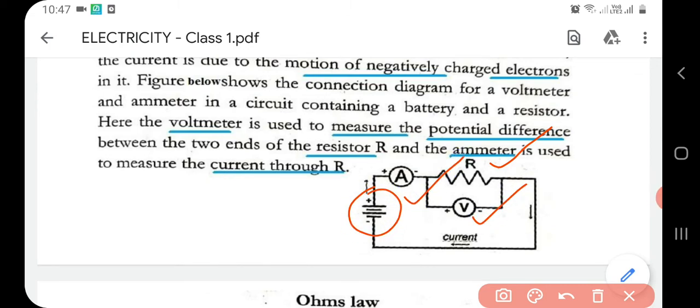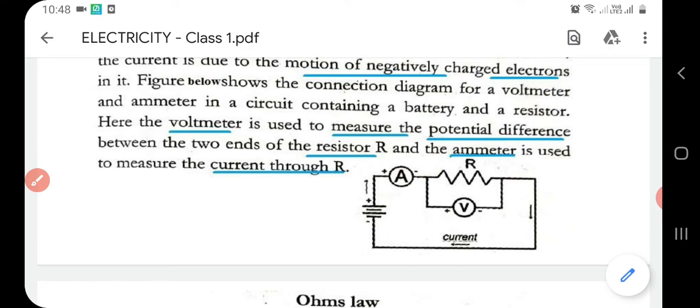The function of the voltmeter is to measure the potential difference across the ends of the resistance R, and the ammeter measures the current through R. Note here that the voltmeter is connected in parallel to R, whereas the ammeter is connected in series with R. Here you have to study the definitions of voltage and current.